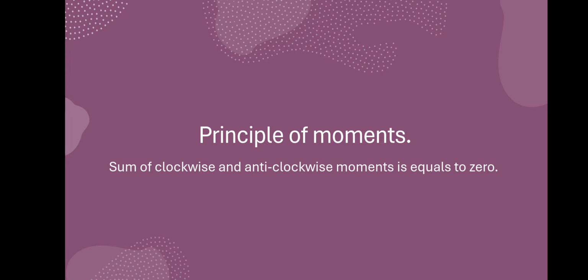Principle of moments. What is meant by the principle of moments? The sum of clockwise and anti-clockwise moments is equal to 0. It is very important. There is a chance they will ask about it in the board exam.